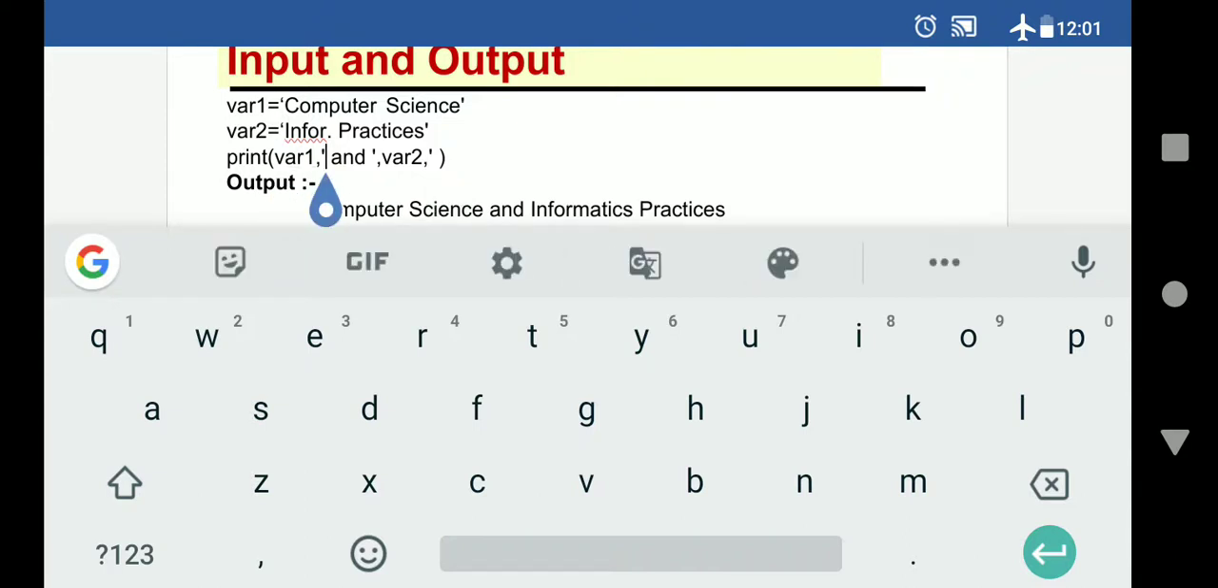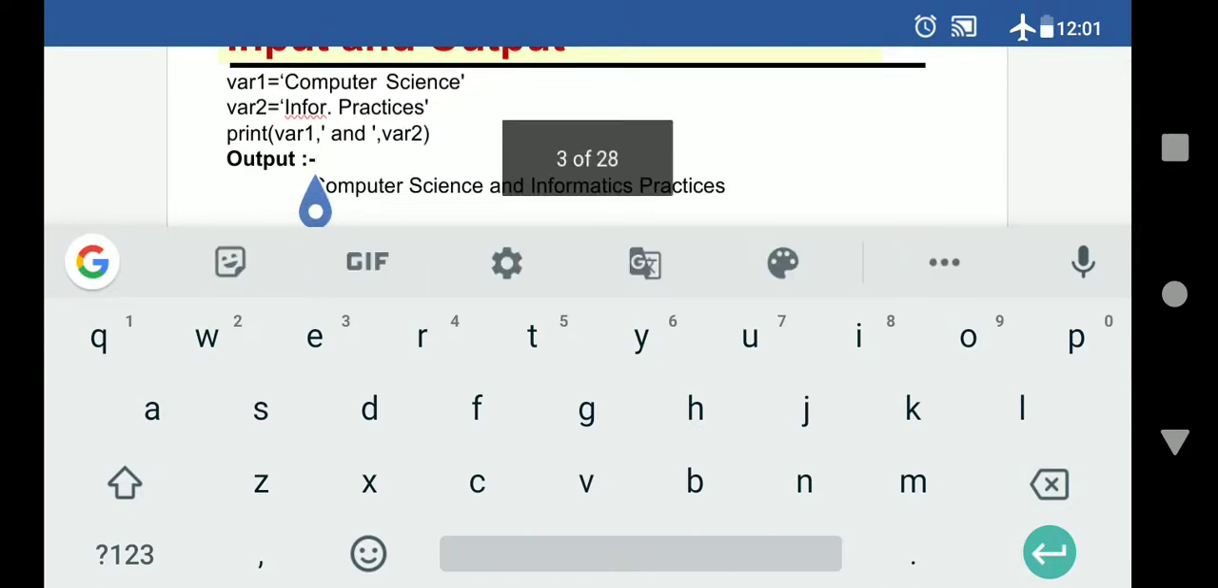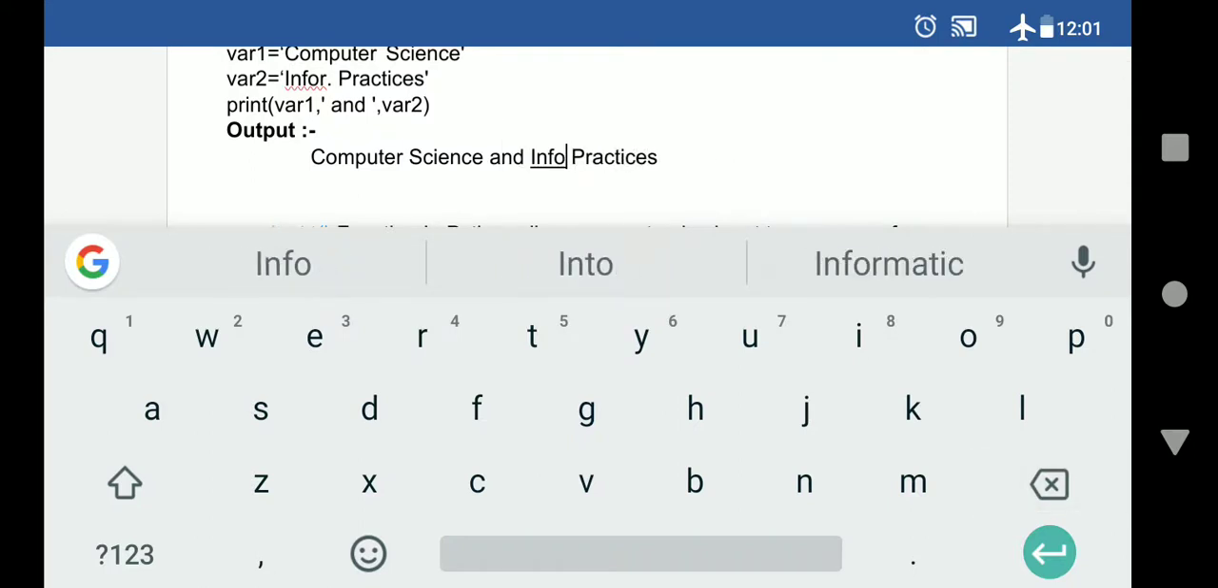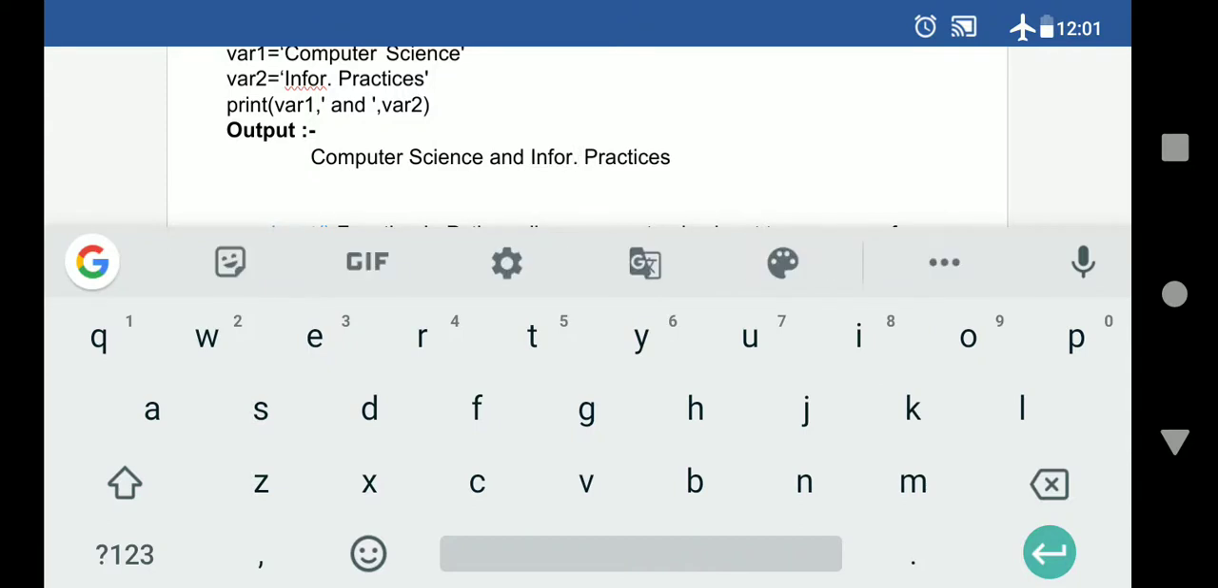And what is the role of 'and' here? 'and' is a message basically. In a print statement, if you are using inverted commas, it is used for messages. Now after where1 and where2, you have written it like this. So this is the correction part now. Where1 will come first, then the 'and' message will come, then where2. Where2 means the variable value will be displayed here. What will the output be? Computer science and info practices. So definitely I have written info dot here, so it will come here info dot.